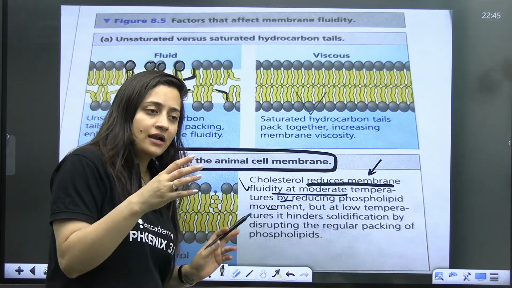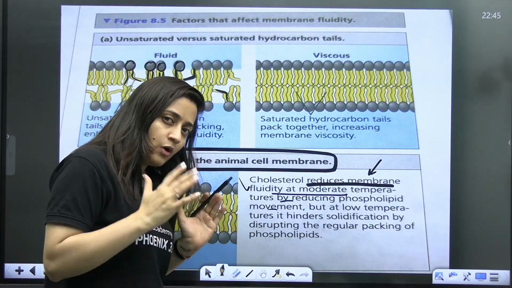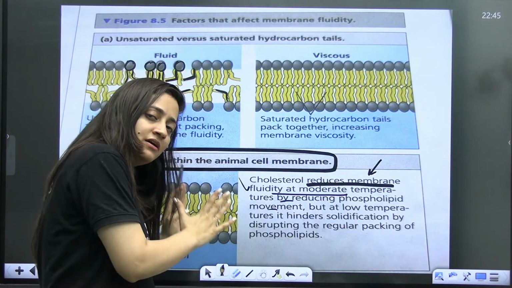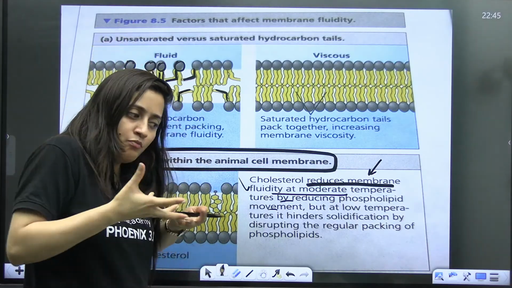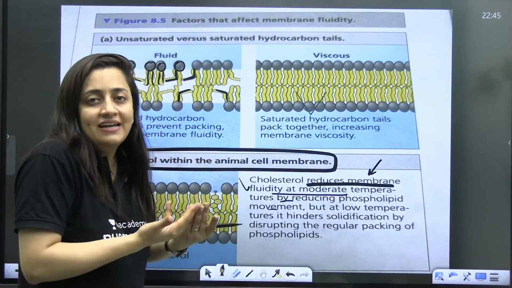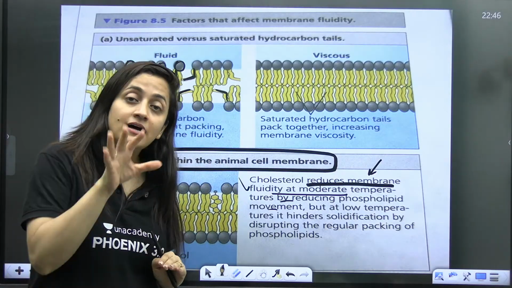So it is maintaining that. Let's suppose if the temperature is very low, things can get solidified. It will prevent the plasma membrane from getting solidified. If the temperature is very high, it will become more like a liquid. It will stop that as well. That's how cholesterol provides stability.